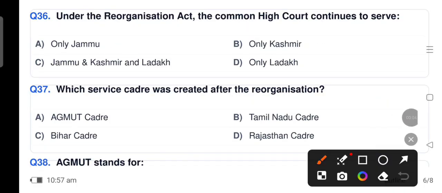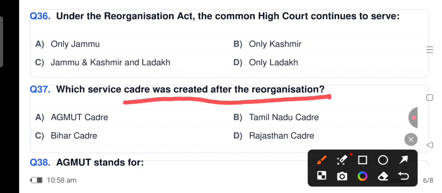Which service cadre was created after the reorganization? So after reorganization, the AGMUT cadre was created. It is the Joint All India Services cadre, which includes Arunachal Pradesh, Goa, Mizoram and all Union Territories of India, and it is managed by the Ministry of Home Affairs.